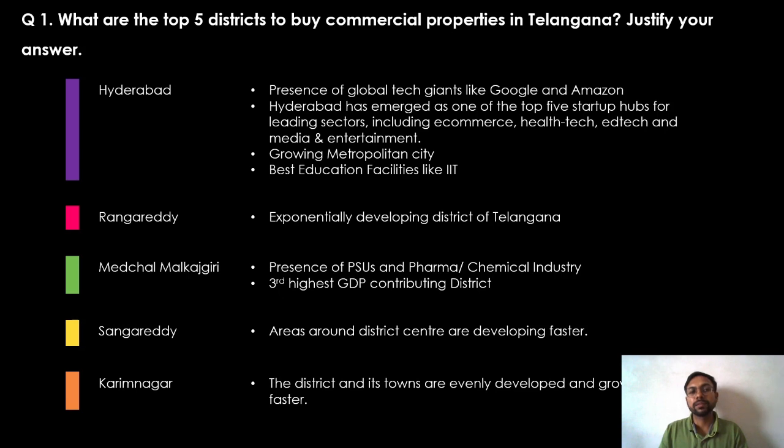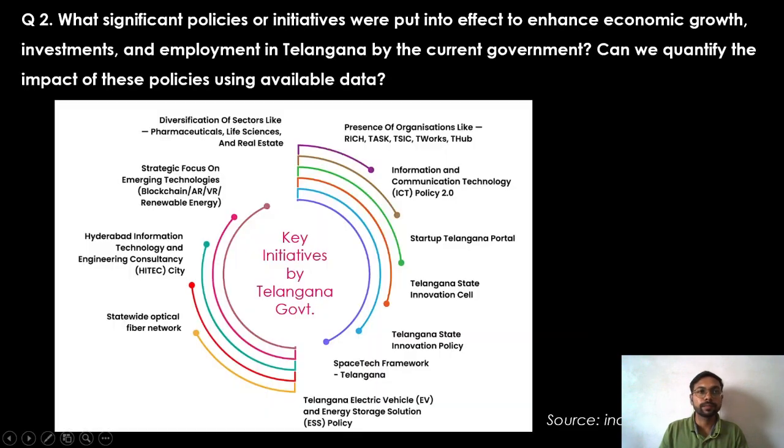The next choice is Medchal. There is a huge presence of PSUs and pharma chemical industry, also which contributes third highest GDP in Telangana. The fourth choice is Sangareddy. Here in the district, areas around district center are developing faster. The fifth choice is Karimnagar. This district and its towns are evenly developed and growing faster.